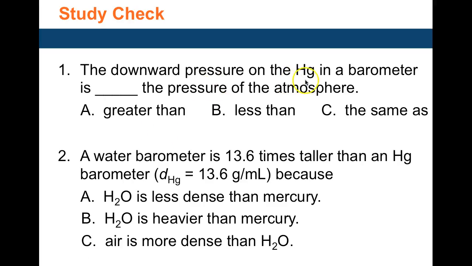The downward pressure on mercury in a barometer is the same as the atmospheric pressure. A water barometer is 13.6 times taller than a mercury barometer because mercury is 13.6 times denser than water. So water is less dense than mercury.